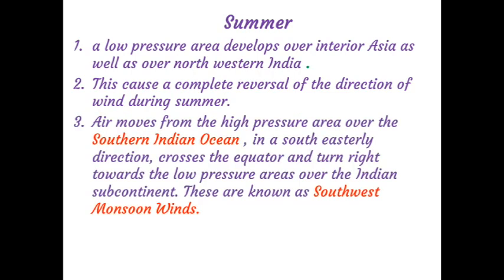In winter the air comes from the north of the Himalaya to the interior part. But in the summer, the interior side of our country is low pressure. That is why the air is coming from the south side, from south to the interior part of our country.